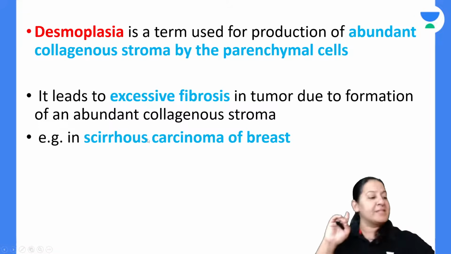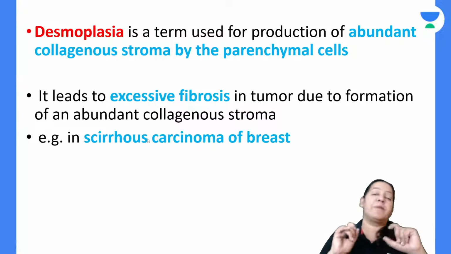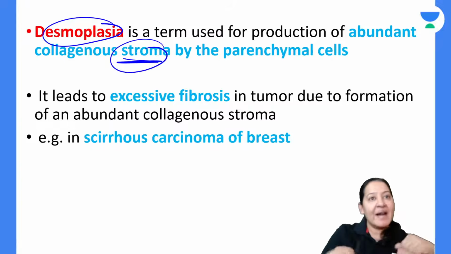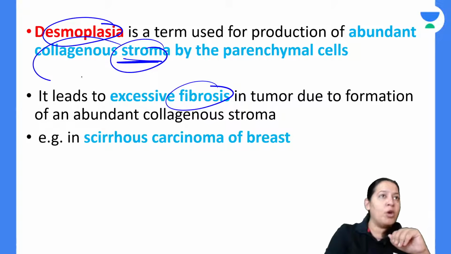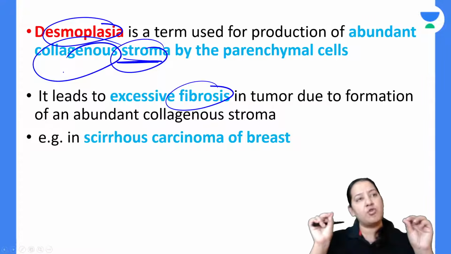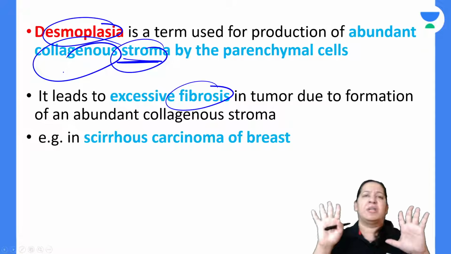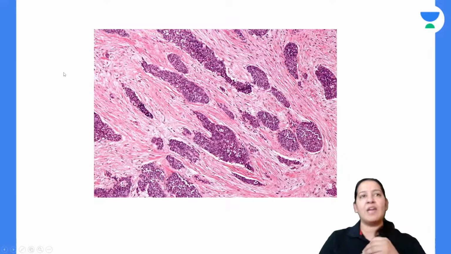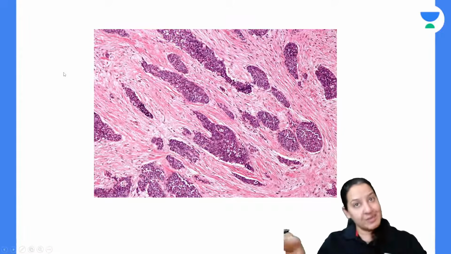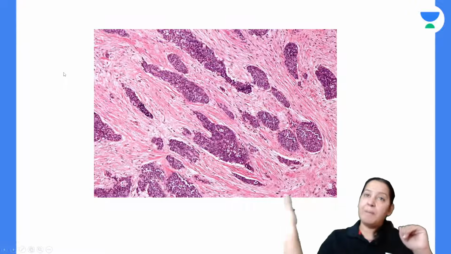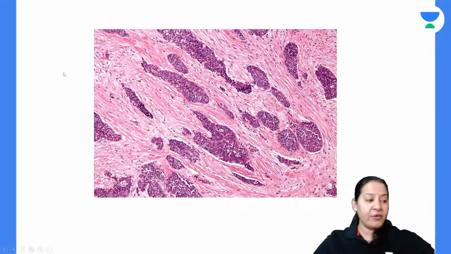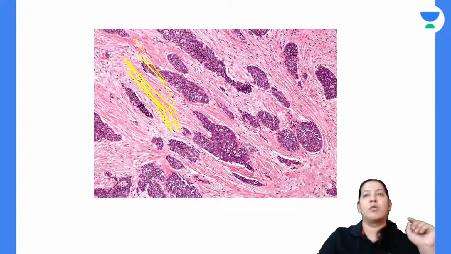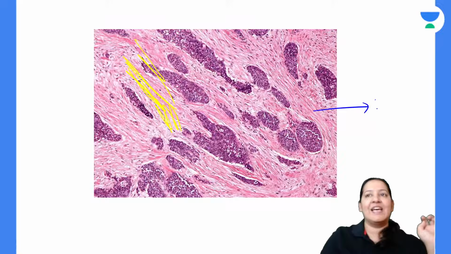Now in the stroma, there is a special term on which MCQs come in previous year question papers. What is desmoplasia? If the stroma, the background, is showing abundant collagen, that is abundant fibrosis, it is known as desmoplasia. See this diagram. Appreciate the background. Here the tumor cells, the parenchymal component, are less, but the background is more prominent, with abundant collagenous tissue or stroma. This is known as desmoplasia.